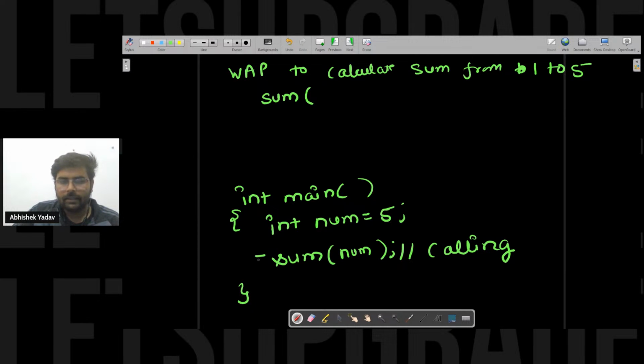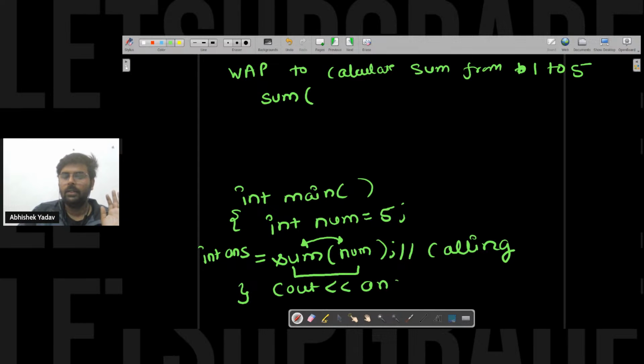This sum function will either give me the result or it will not, depending on the data type. Since I want the result from the sum function, this sum function will go, perform addition from 1 to num, and after doing the calculation it will give me the result. Whatever result I get from this sum function, I will store somewhere, right? So let's take a variable to store the result, int answer. After that I will print answer on the output screen.